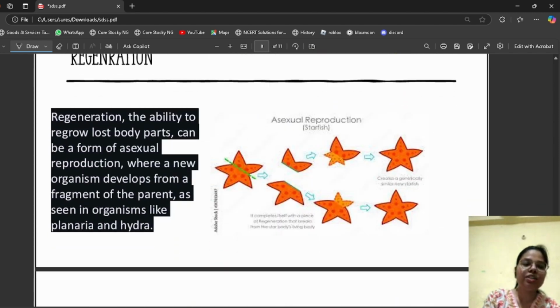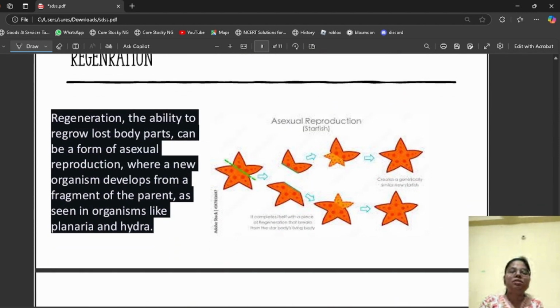Next, regeneration. Regeneration is also a type of asexual reproduction. It is the ability to regrow lost body parts. The body part which gets lost converts into a new body part. Like in a starfish, if we cut a starfish in half, the half part will change into a full starfish.